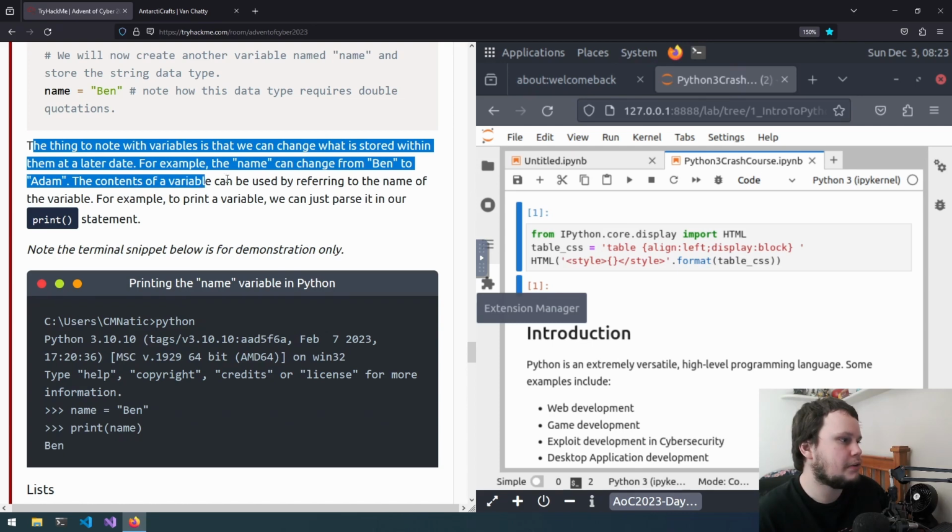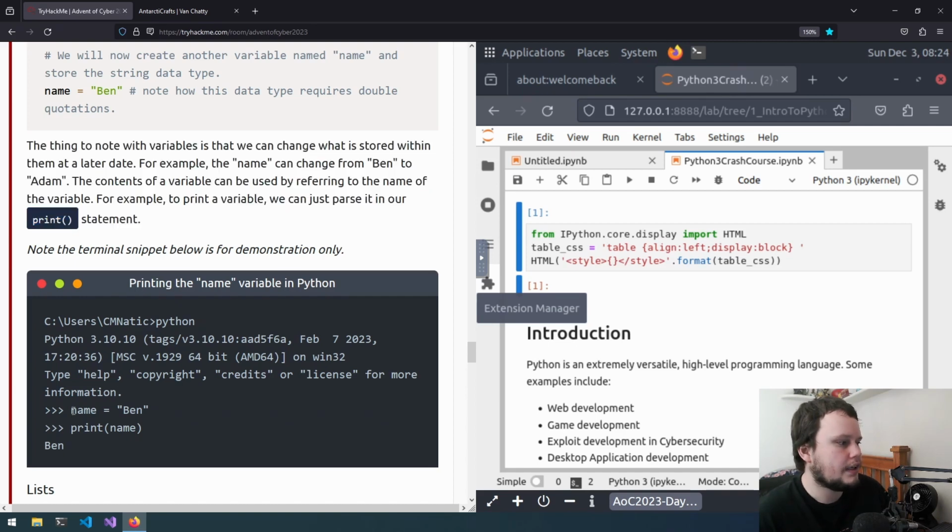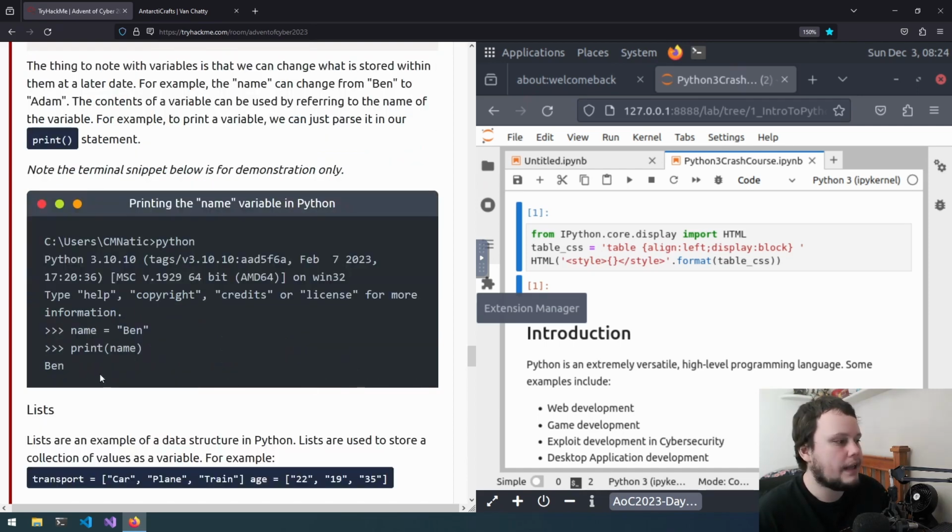The contents of a variable can be used by referring to the name of the variable. For example, to print a variable, we can just pass it into our print statement. So if we do name equals Ben, we can do print and put the variable name inside the parentheses, and then this print will access the value that it has, Ben, and print it out.